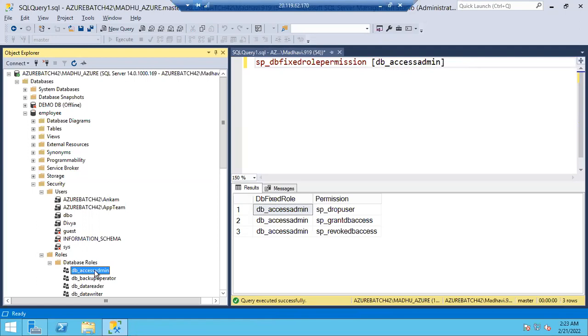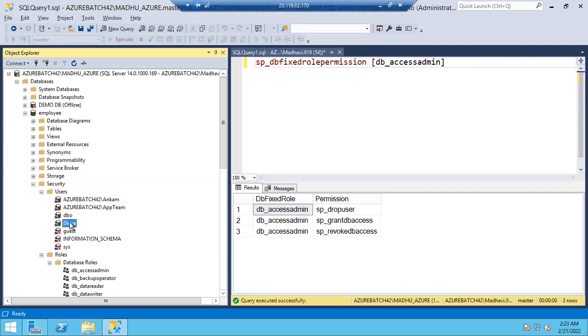There is a very thin layer between the user and login. I hope you know the difference between user and login, guys. Users can be added into database roles only. Logins can be added into server roles only. Now in this database, I can add Ankam. Of course, Ankam is not there, he was deleted. App team, I can add Divya.